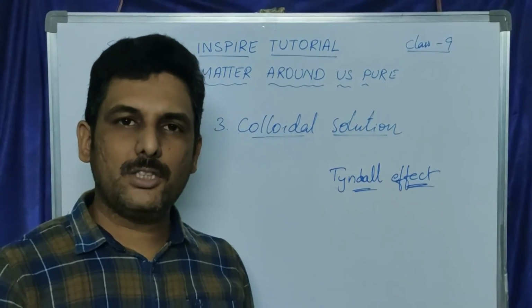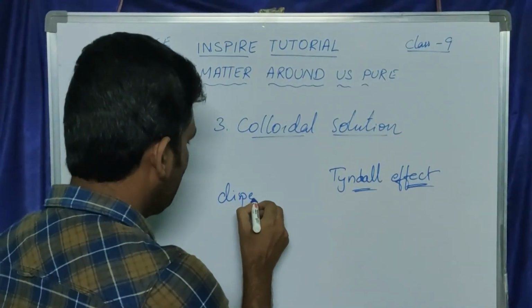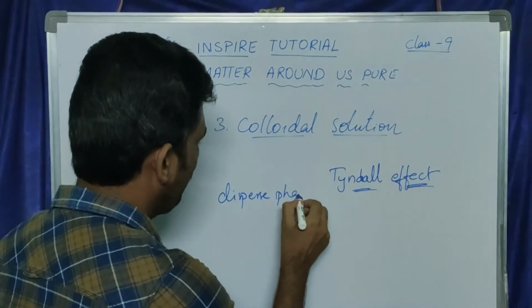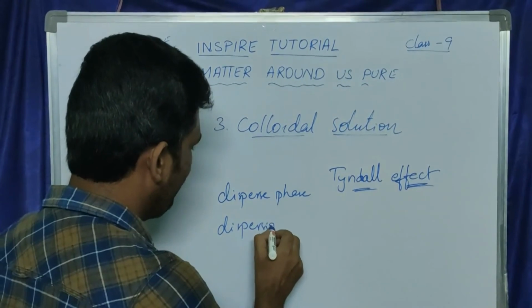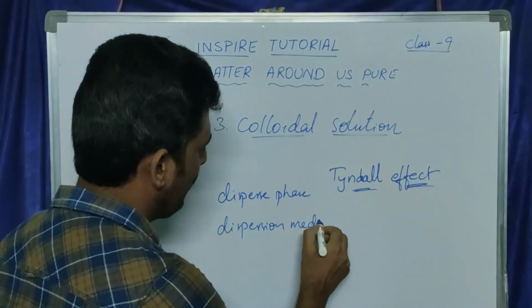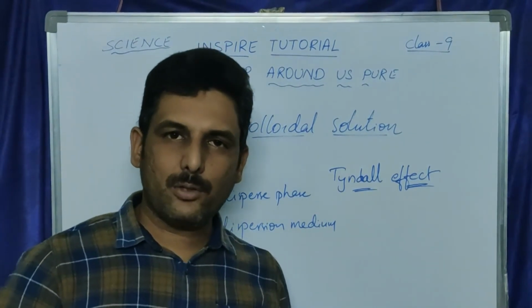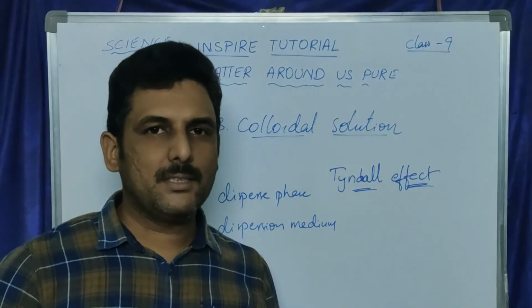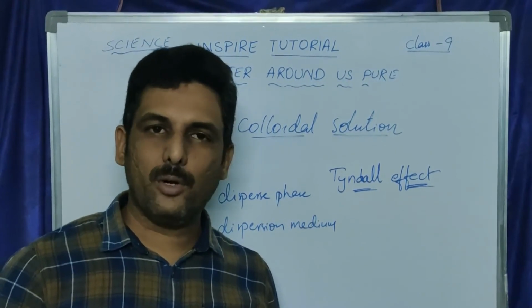Generally, a colloidal solution contains a disperse phase and a dispersion medium. A few examples of colloidal solutions: cream, butter, gel, shoe polish.